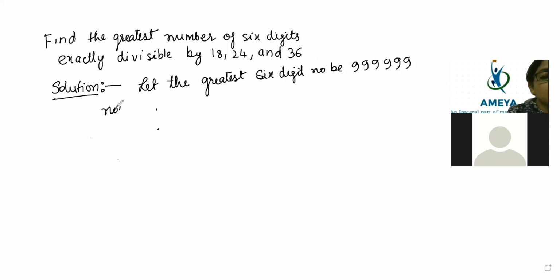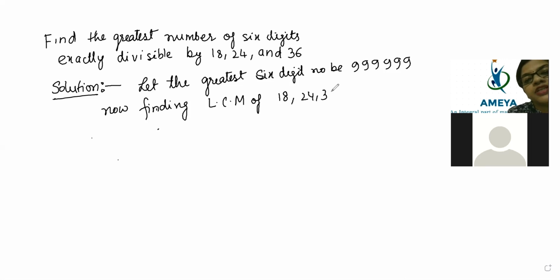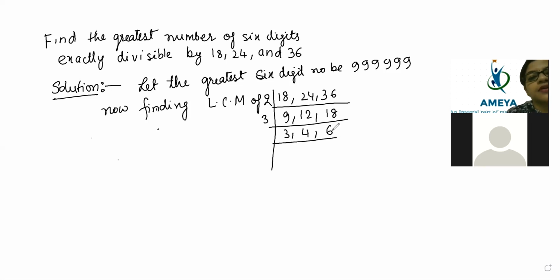Now, finding the LCM of 18, 24, 36. So prime factorization came, therefore the LCM is coming.